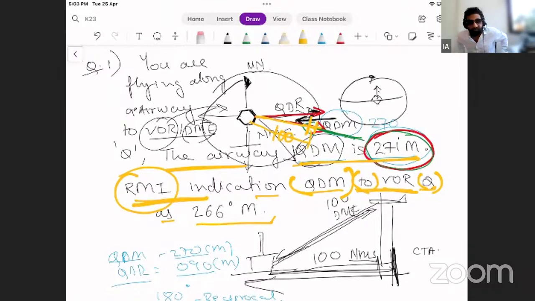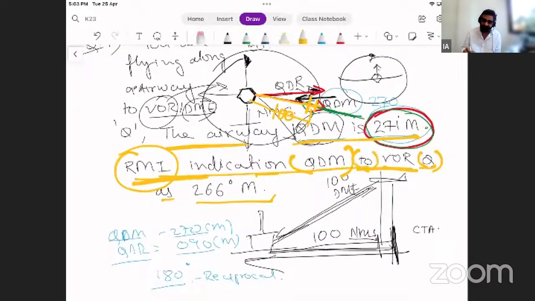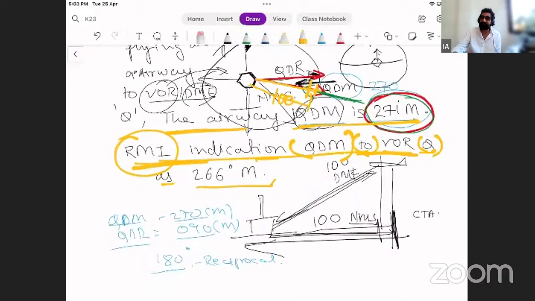But right now, for the jets that you are planning to fly, you have HSIs, not even CDIs, you have HSIs. They're a combination of all these instruments. So when they say the RMI indication is this, it means my aircraft is at 266. My aircraft is not on track. So now can you plot where 266 QDM is? Send me those pictures, show me the diagrams while I check your other diagrams.